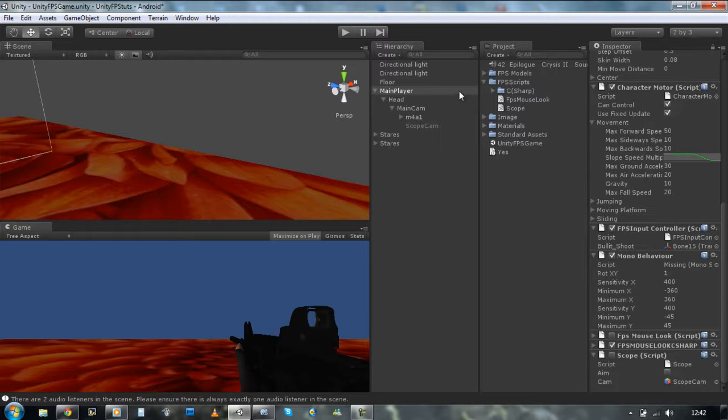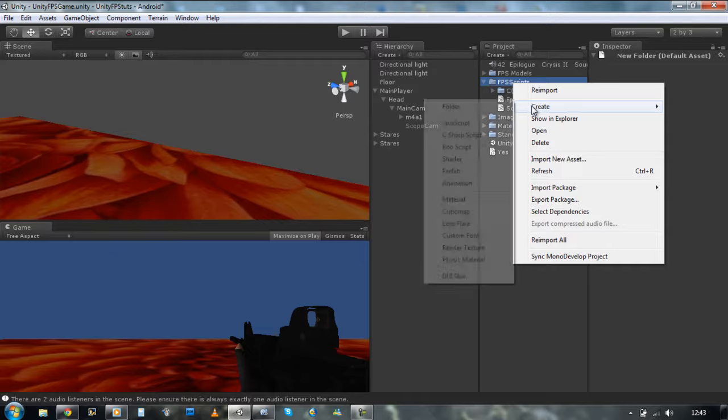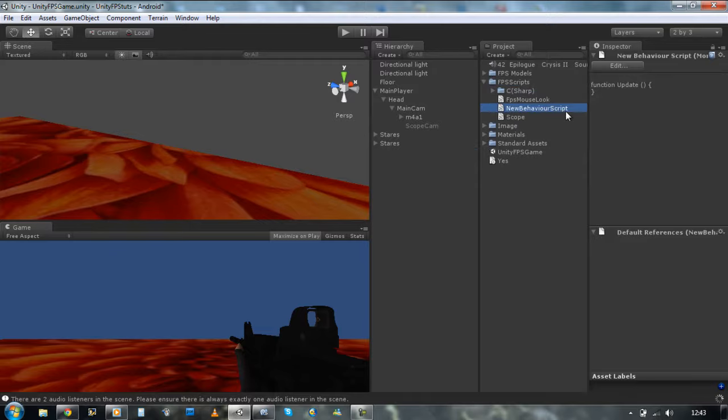Okay, first of all, let's create a new JavaScript. Let's rename this to scope FOV. Stands for field of view.